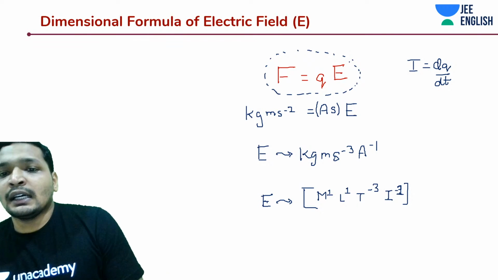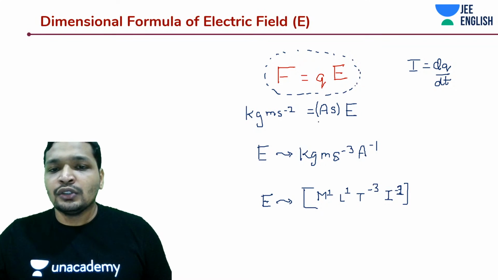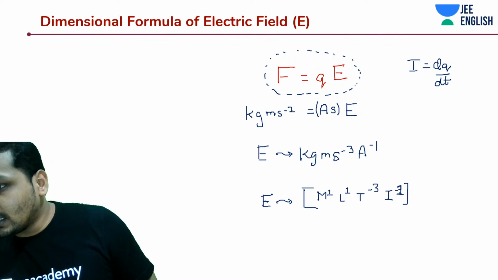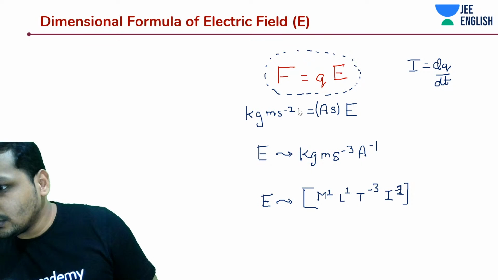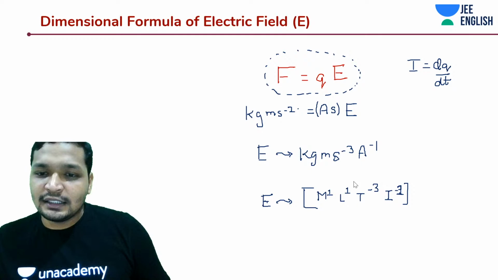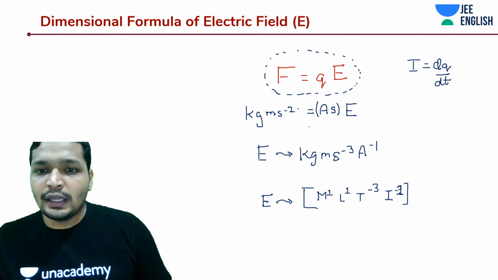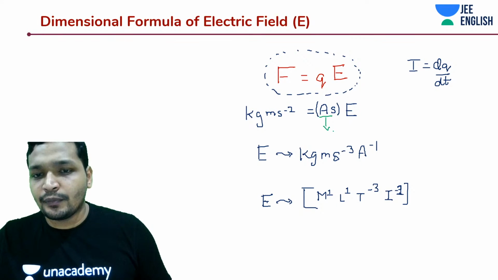A is amperes, isn't it? So yes, students, A is amperes, and yeah, don't worry, your option is correct. And you know what S is? S is seconds. Okay.